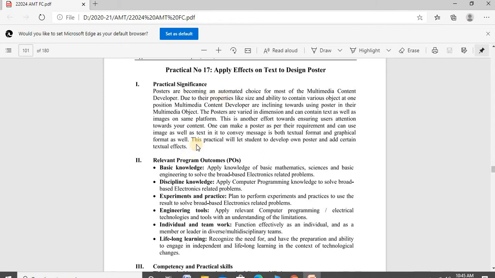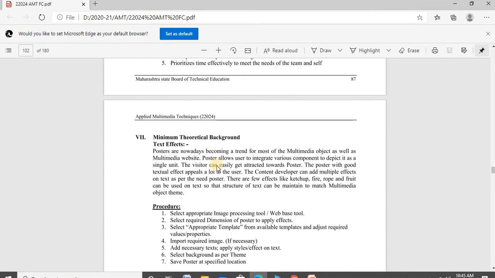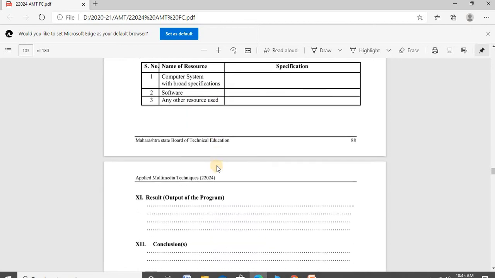These are the practical significances. After that, the program outcomes: basic knowledge, discipline knowledge, experiments and practices, engineering tools, individual and teamwork, and lifelong learning. The practical outcome is to design a poster by using different text effects. Then there is the minimum theoretical background for text, completing the table, result and conclusion.